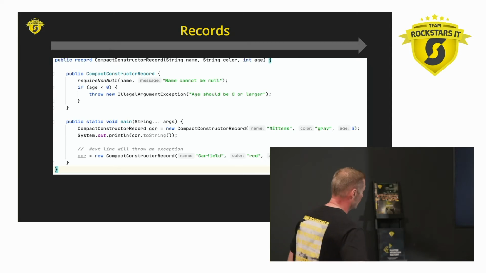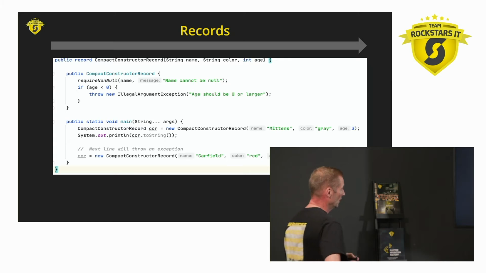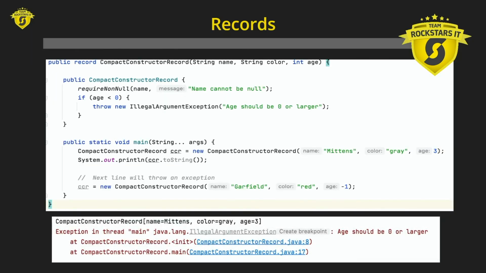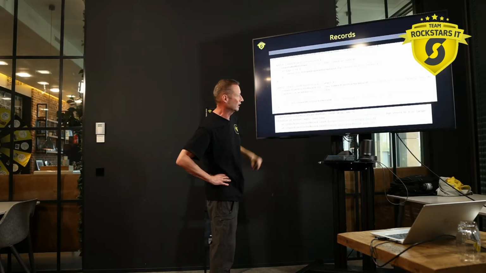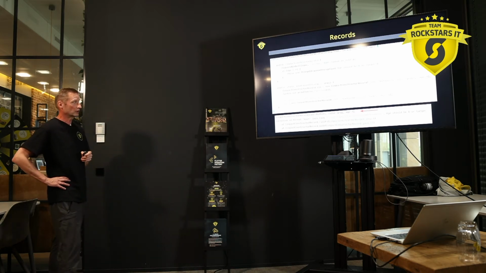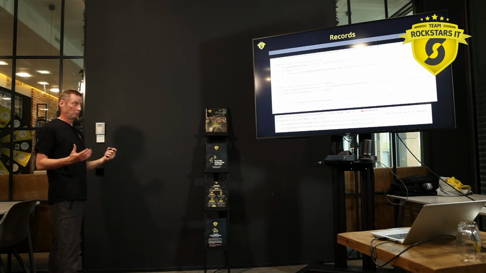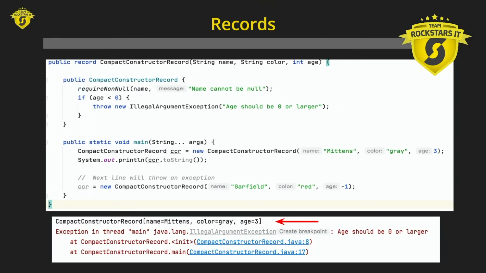Well, this is an example of a bit of a bigger record where we do some validations. We're creating a record here. We're printing it out to the console. And then we're creating an invalid record with an age of -1. Well, the first statement will print this, the toString, so it shows that the compact constructor actually gets called, and the second one will generate this error.